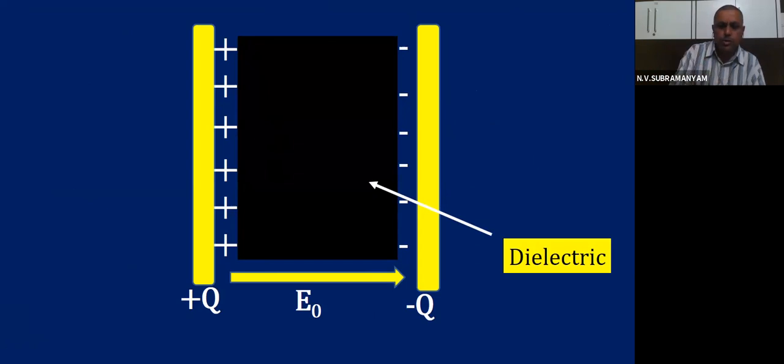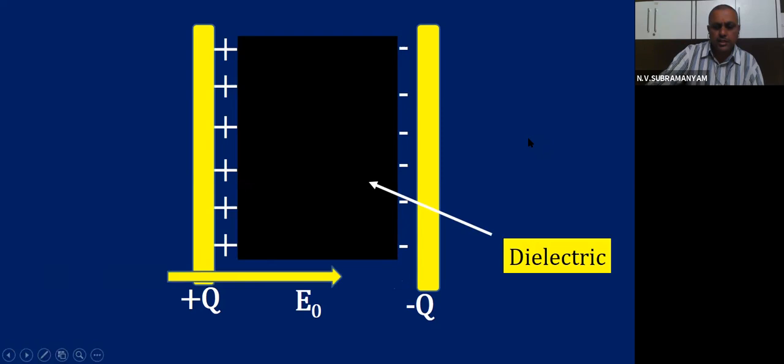Any material will have, no? So the dielectric material is completely filling the space between the plates of the capacitor.